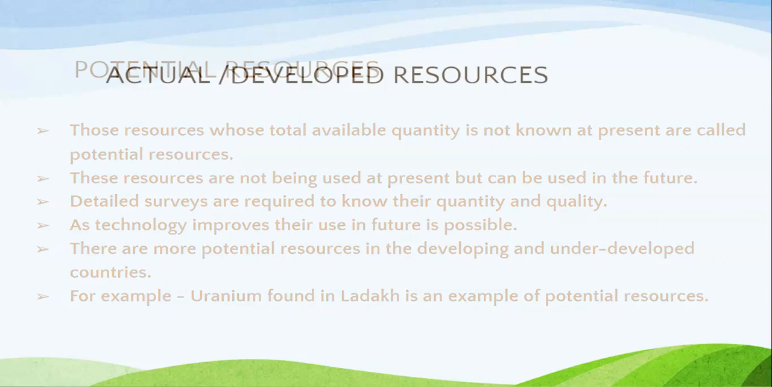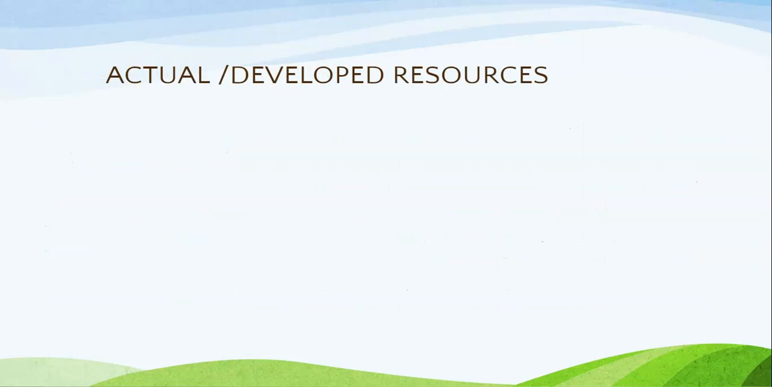Let's discuss another type of resource, that is actual and developed resource. Actual and developed resources, as you can guess from the name, are those resources that are fully developed and used by humans with the help of suitable technology. Some of the features of these resources are